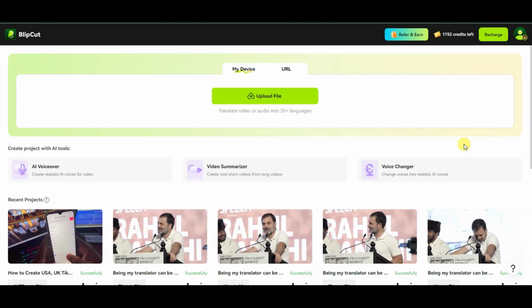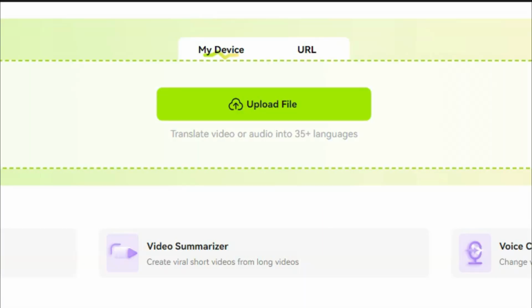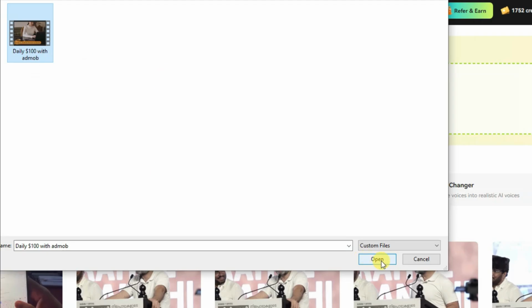Guys, if you have any kind of videos in your device, if you have movies in your device, and if you want to translate that movie into another language, then you will have to upload that movie on this platform. You can simply click on the upload file button. Now you can select your video and click on the open button.